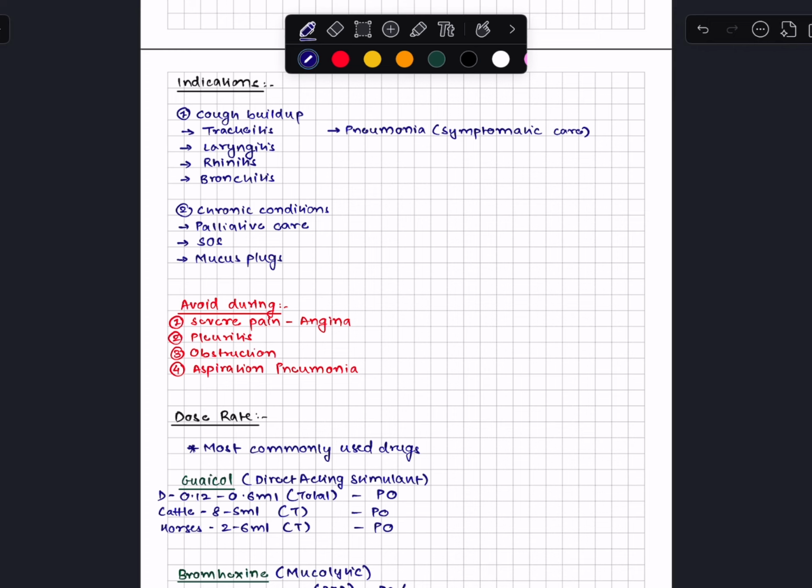However, a few things to avoid are: please avoid this during severe pain, that is angina pectoris, due to unknown or occult causes. During pleuritis, as the frictional rub already is painful, to induce pain via an irritant or expectorant is much worse. Obstruction, as that will cause an irritation to the respiratory tract mucosa and will fasten the rate of obstruction and release of mucus. And aspiration pneumonia due to obvious causes.